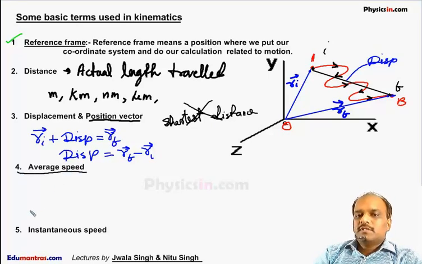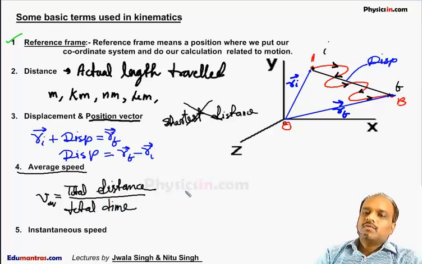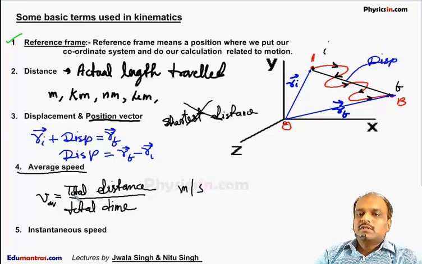Average speed. Average speed is defined as the total distance traveled divided by total time taken. The unit is meter per second. It is irrespective of whether the particle is moving fast or slow. It is total distance divided by total time. The unit is meter per second, it may also be kilometer per hour.